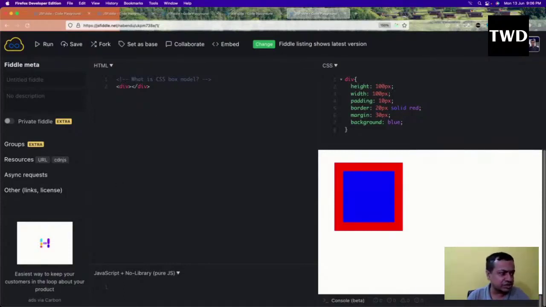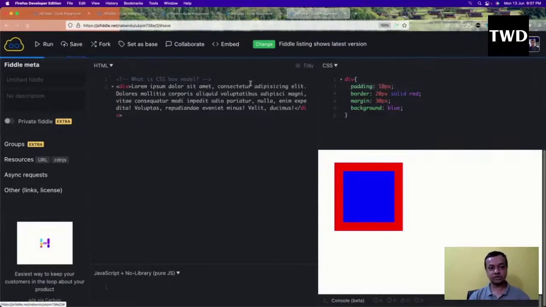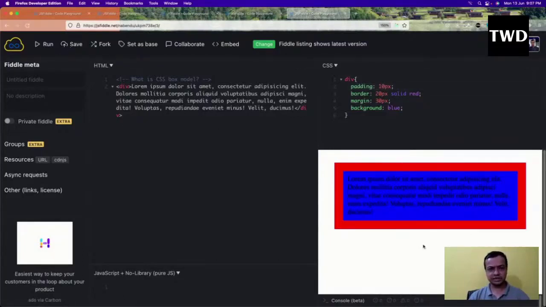So the box model consists of four things. First is the content, which means the width or the height, but content is another thing also. If you don't give the width and the height, you can give real content, like maybe lorem ipsum. Okay, lorem is there, and then we will remove the width and height, because it is much better to show it like this. Content can be width and height, but content can be the real content also. See, the content here is this lorem ipsum text.